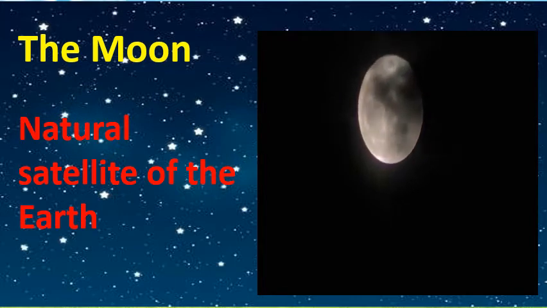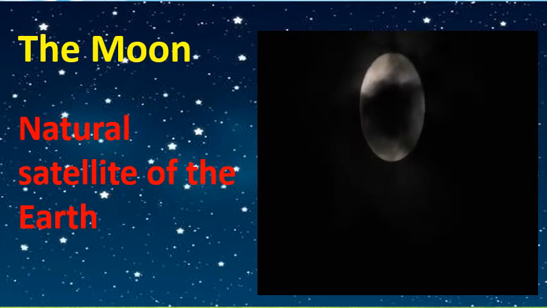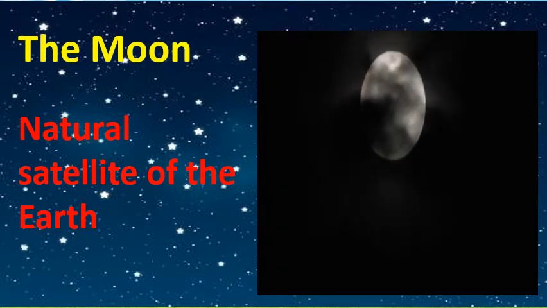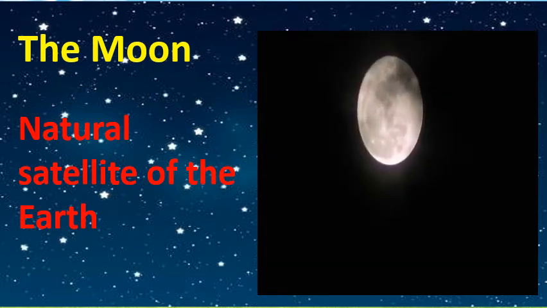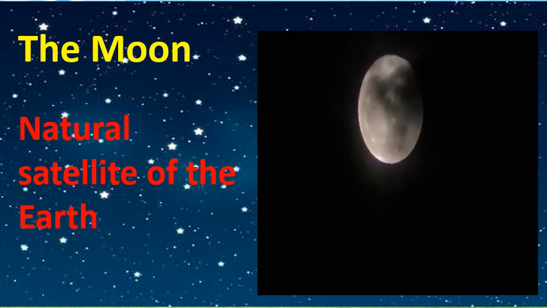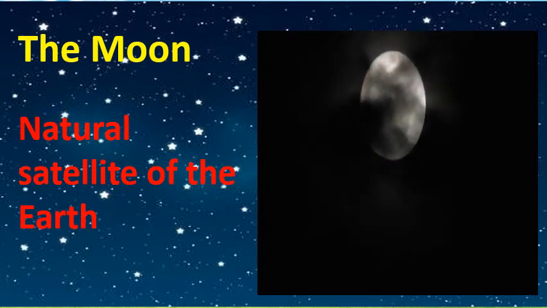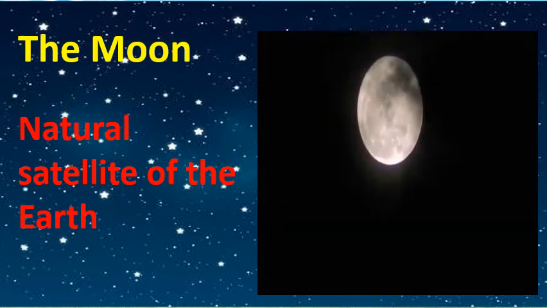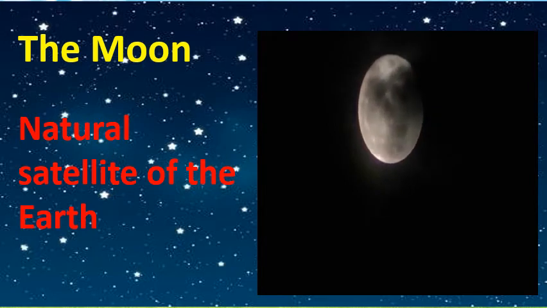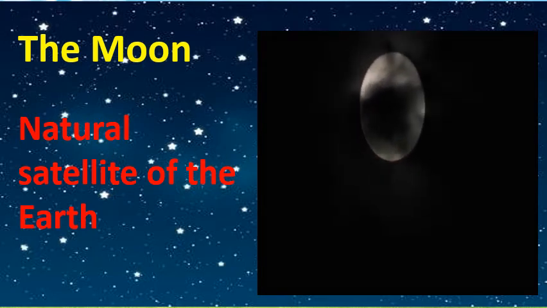The satellites revolve around their planets. And here the moon revolves around our earth. So the moon is called the natural satellite of the earth. Most of the planets in the solar system have satellites. The planets revolve around the sun along with their satellites. Remember this. Okay.